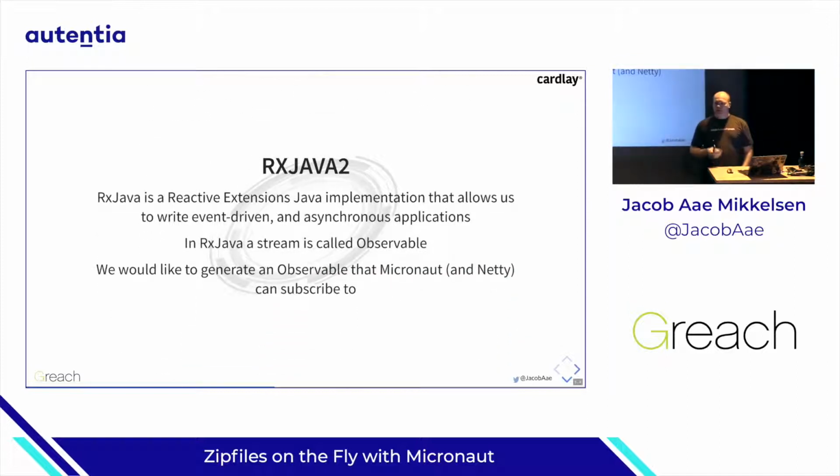I've chosen to go with RxJava 2 here. That's a reactive extension for Java that allows us to build event-driven and asynchronous applications. And in RxJava, a stream is called an observable. So our goal here must be that we would like to generate an observable that Micronaut and the Netty web server can subscribe to.